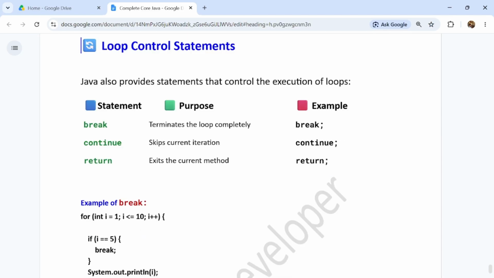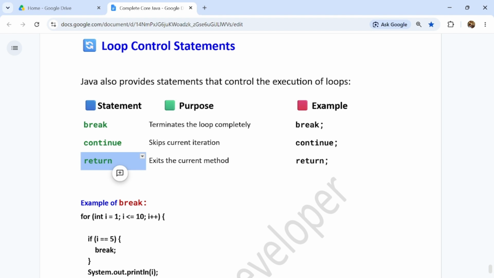Usually break and continue are used in loop statements or conditional statements, but return usually returns completely from the method itself.